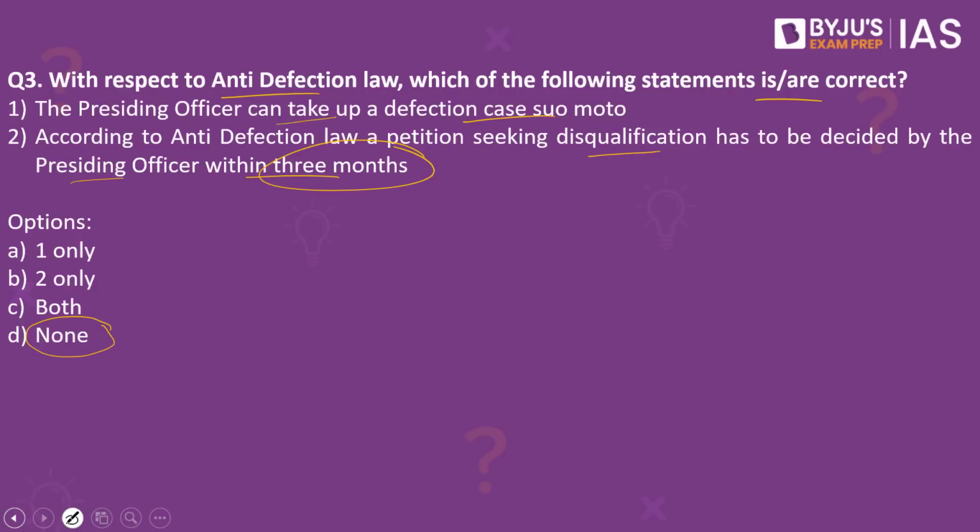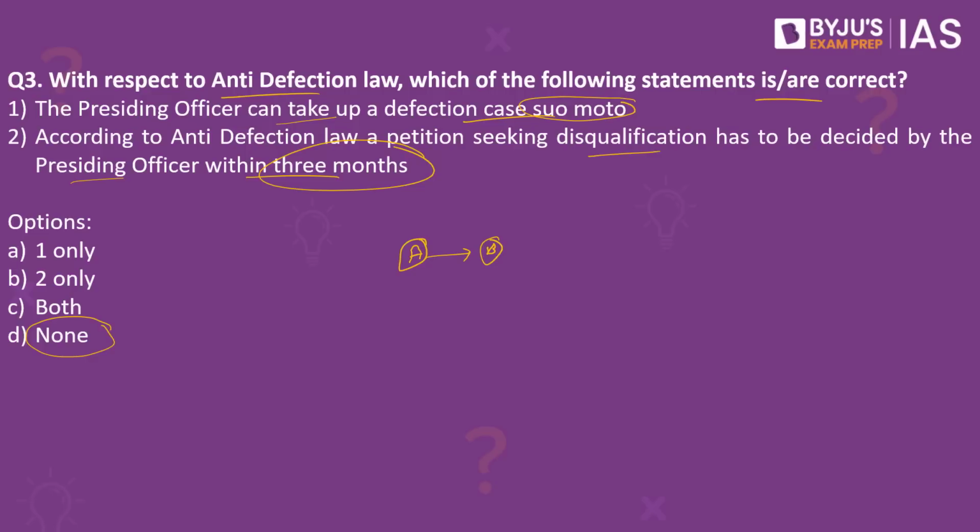When we look into the first statement, it says the presiding officer can take up a defection case suo motu. This is a wrong statement. What do we mean by it? Let's assume for a moment there is a person who was an MLA or a member of Parliament from party A. This person has now defected from party A to party B. This is when anti-defection law comes into picture. So if a person moves from one party to another party, that is when anti-defection law comes into force.